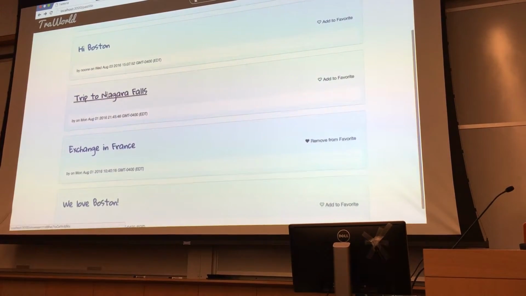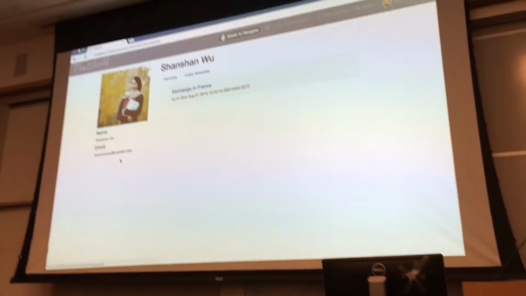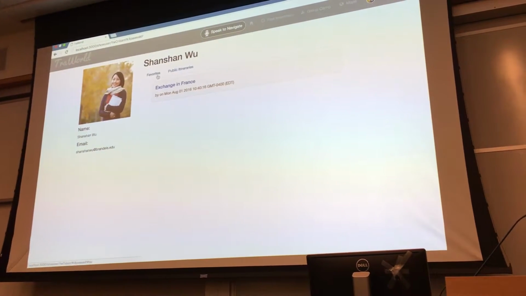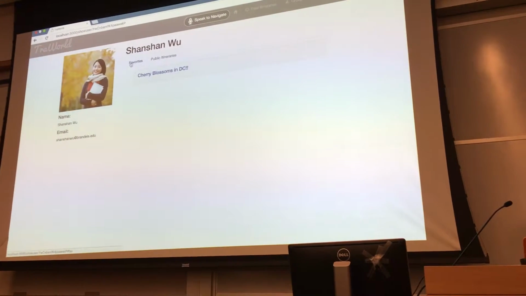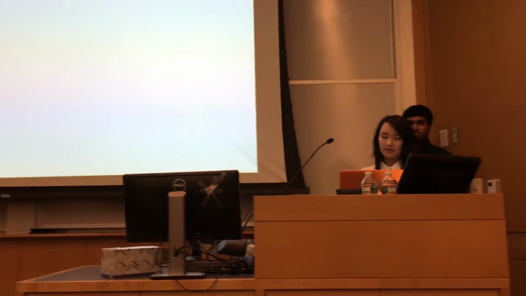For users, we also have a user profile. The main idea of the user profile is for other people to see what your favorite itineraries are and what you created yourself. So if you find commonality or interest with someone else, you can decide to go on a trip together, which leads to our next feature, group camps, and I will pass it to Aisha.